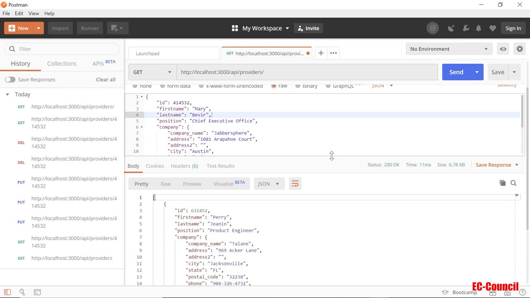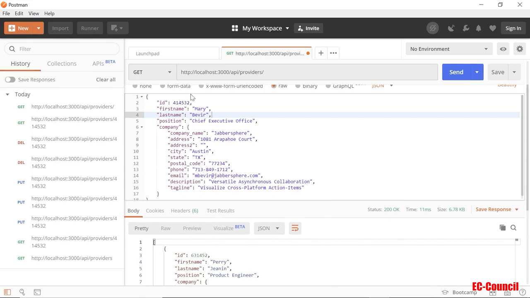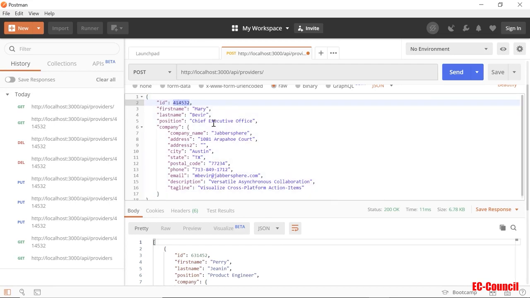If you want to add it back, since we already have the data here, let's add it back. So the add is, again, using the same API, no ID, and we're going to use the post to add. So I'm going to change the ID. Well, we leave it as is. It will use the same ID, or I don't remember how you coded it, it might have a unique ID automatically generated for us. But anyway, I'm going to go ahead and click send.